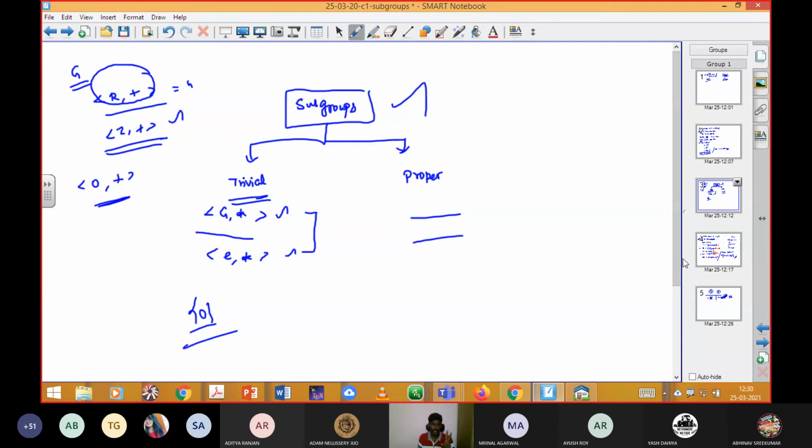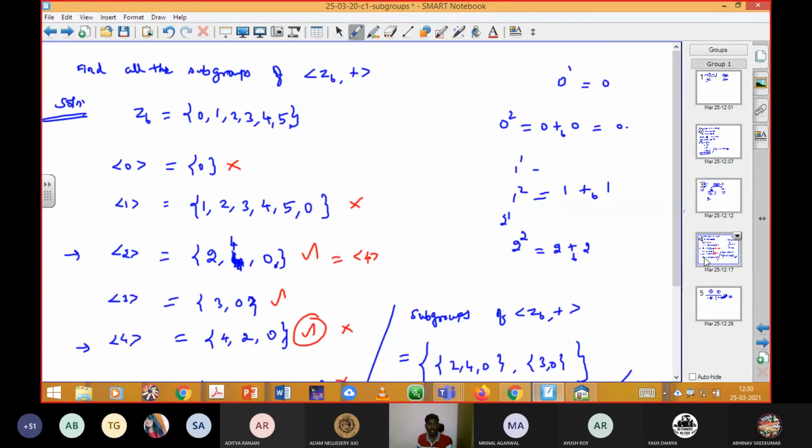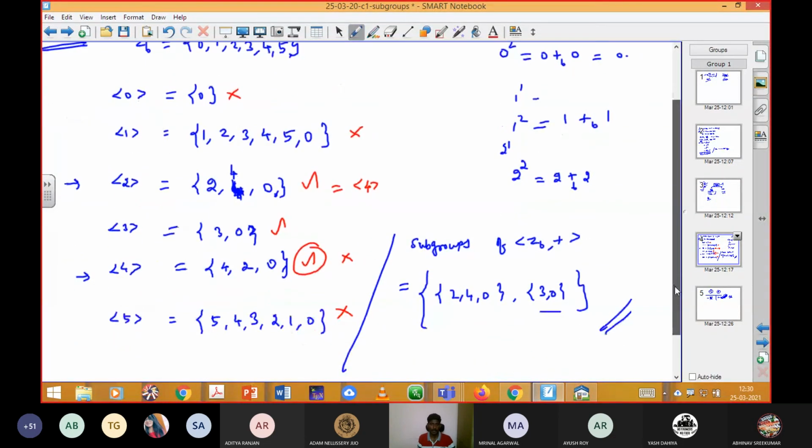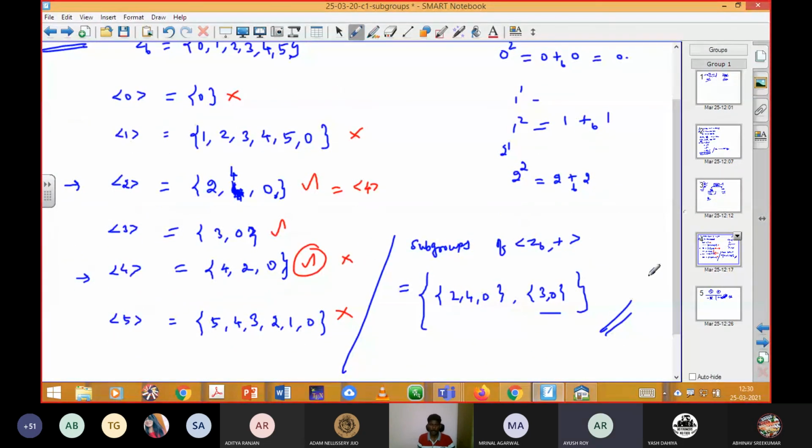Only two conditions: if you have the same G as the set, or if you have only the identity element, both sets should not be included in the subgroup set. That's it. Clear? Thank you, sir. Okay, fine.